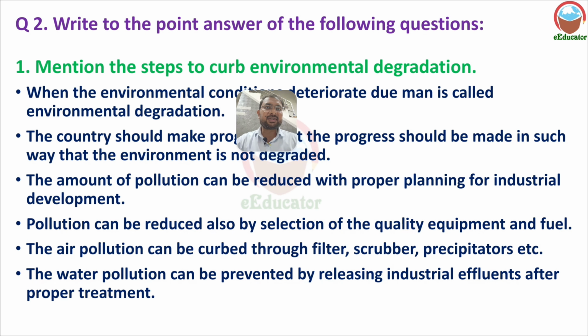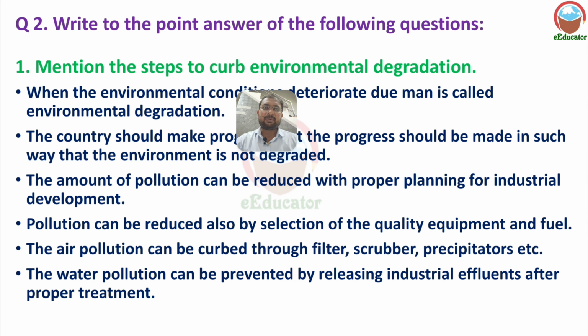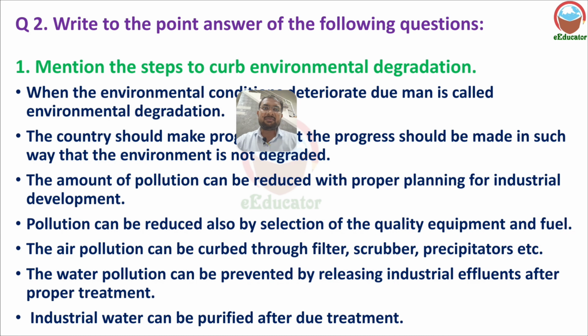Water pollution can be prevented by releasing industrial effluents after proper treatment. Industrial waters are often released directly into the source of water. So we need to treat the water with an effluent treatment plant, and then the water can be released. So we can save the water from pollution. Industrial water can be purified after due treatment. Certain treatments are required. The purification plant should be set up, and we should purify the water and then